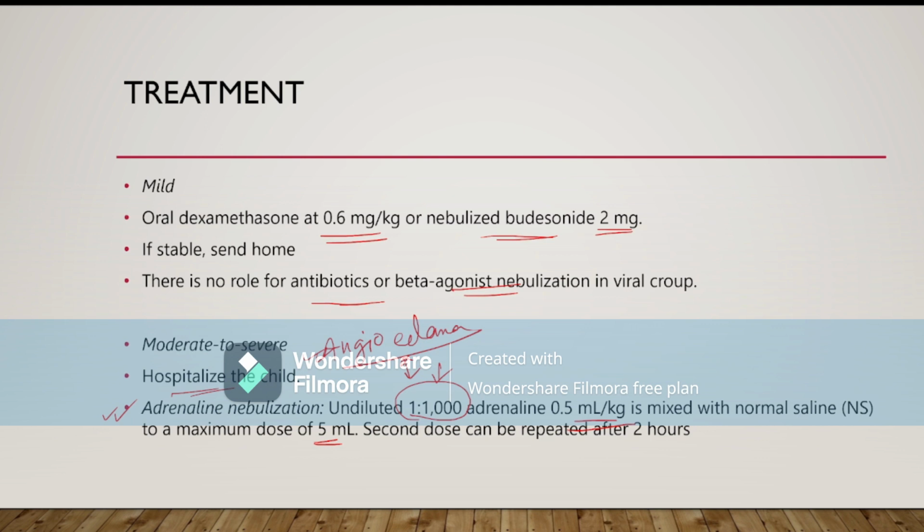If the child is suffering from mild croup, then we give only oral dexamethasone and we send the patient home. We do not need to admit the child. If the child has moderate to severe croup, then we have to admit the child, giving adrenaline nebulization and also steroid. So steroid is the treatment of choice for croup. If the child has croup during rest, then we have to give adrenaline nebulization. Otherwise, we can give only oral dexamethasone, which is sufficient to decrease the inflammation of the croup. So this is the treatment protocol. So these are the different types of lower respiratory tract infection.